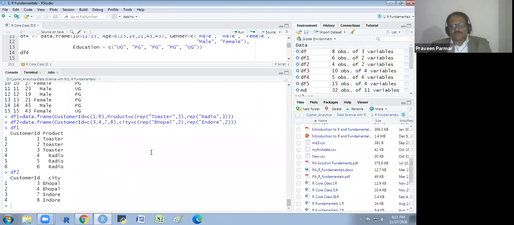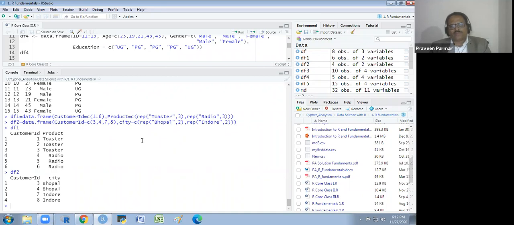So here you see we have the first data frame where the first column is customer ID, the second is the product. In the second data frame, we have the first column customer ID and the second is the product. Both have different columns, not the same column names, and the number of observations is not the same. So we could not apply the R bind or the C bind here. Here we must have one common column in both data frames. That is the customer ID, which is called a key column. So through this customer ID, we could join it.